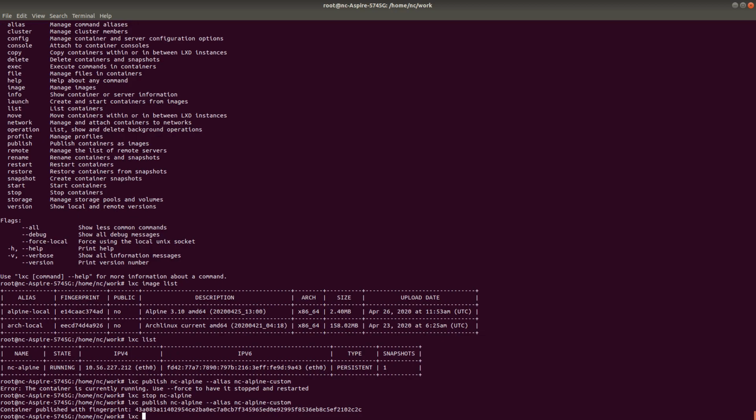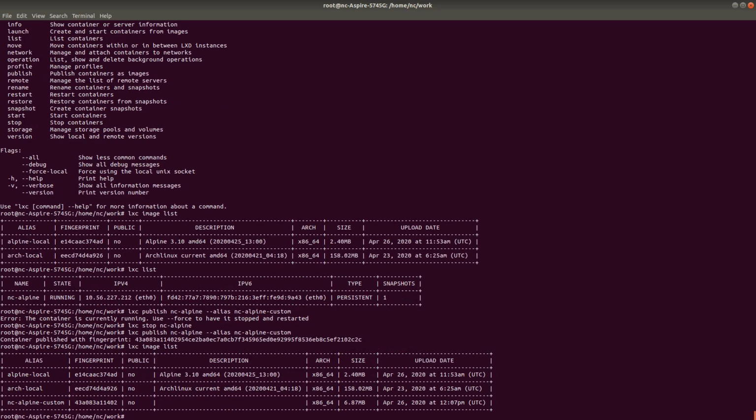If you want to see it, LXC image list, you will see this custom image has been created, NC Alpine custom. I have not provided any description, that's why it is empty, but that's okay. You will see the size difference, 6.87. That means it has something on top of the base Alpine image.